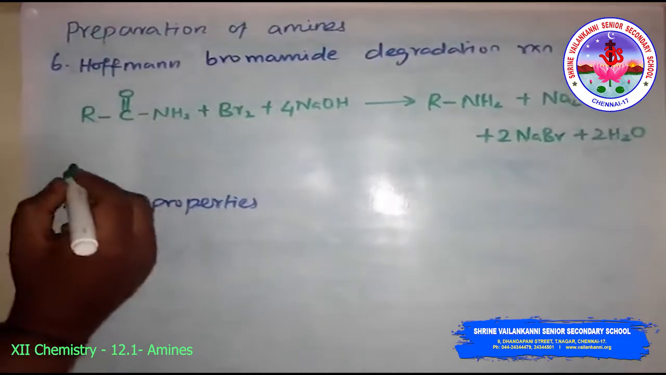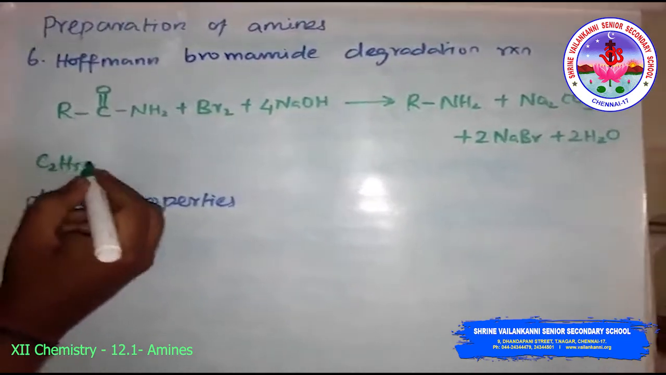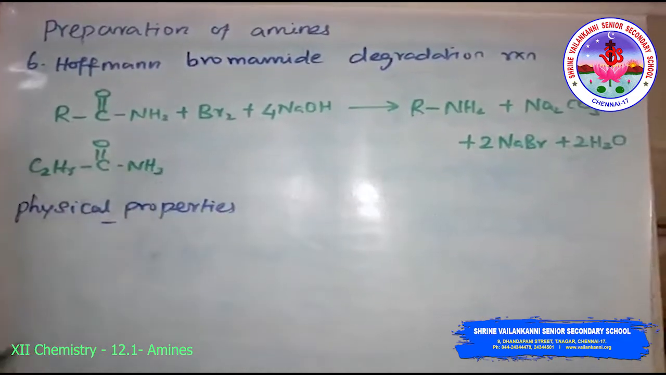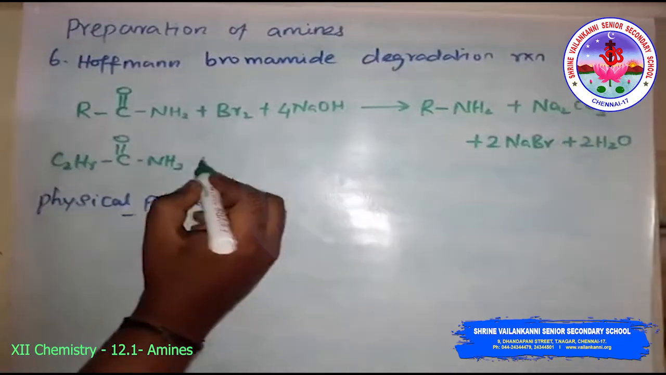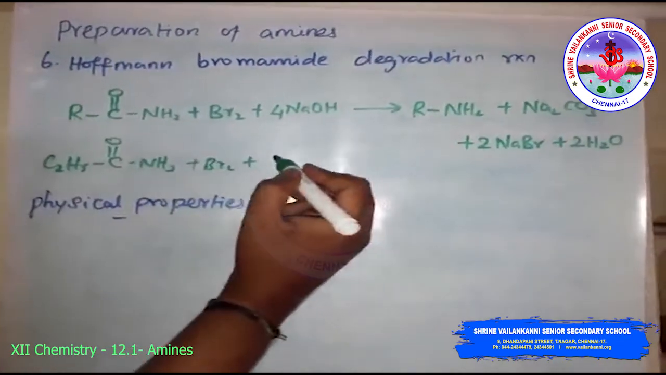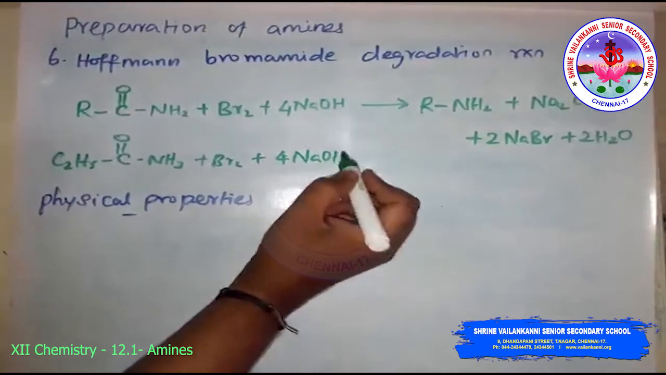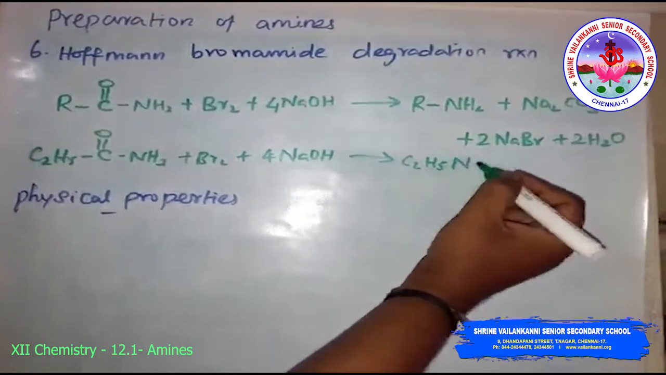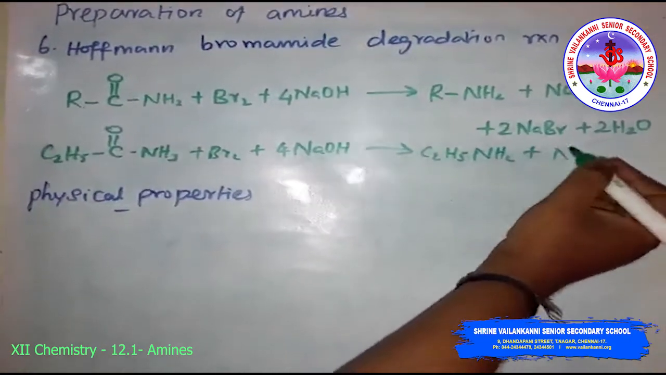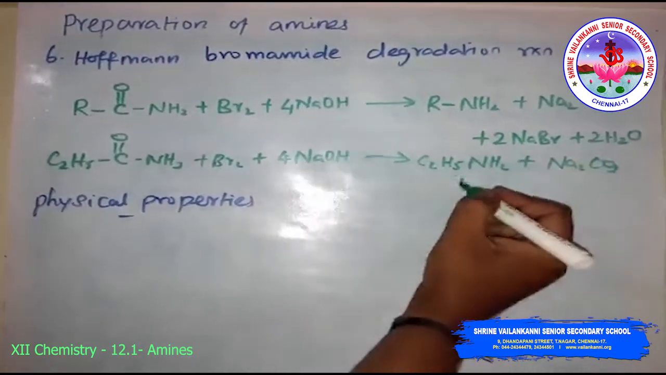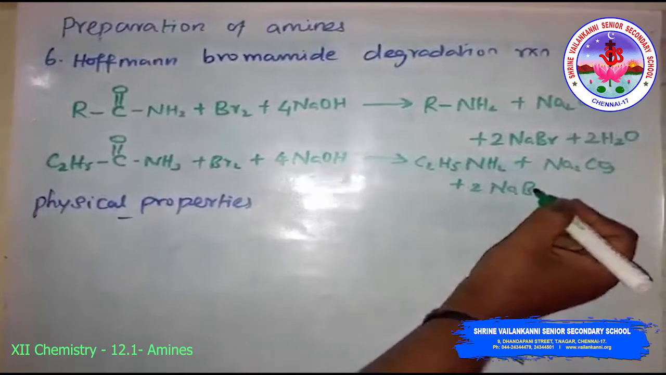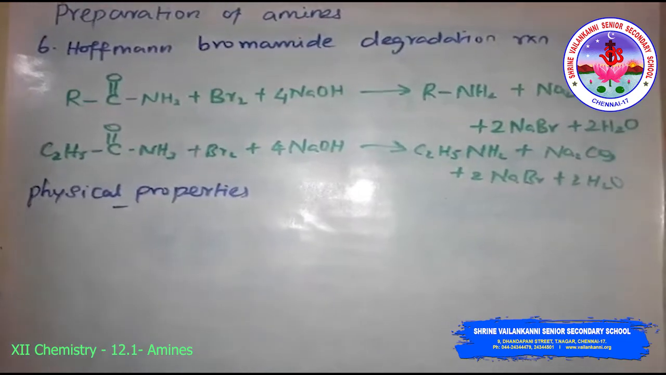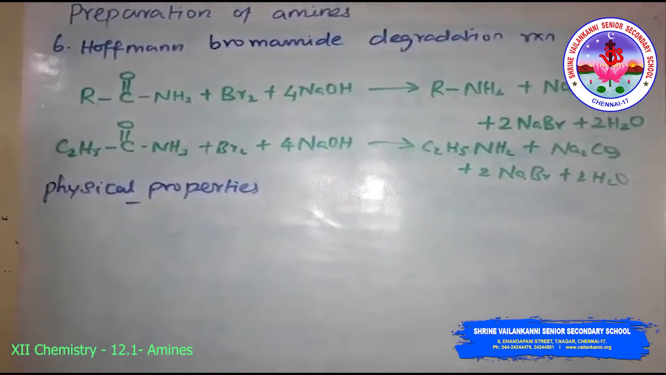The example reaction you can write like this: C2H5, or you can use CH3, whatever it is. Treatment with bromine, water, then 4 moles of sodium hydroxide solution to form ethylamine, sodium carbonate, sodium bromide and water molecule. So this is the preparation methods of the amine, primary amine.